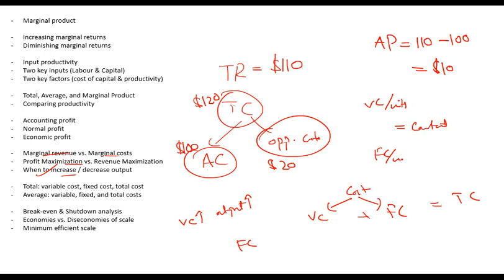Fixed cost per unit will decrease. Why? Because if I produce more units, fixed cost is constant, the denominator will increase and fixed cost per unit will decrease. Total cost is the sum of these two, so if one is constant and the other is decreasing, then total cost per unit will decrease with an increase in units.